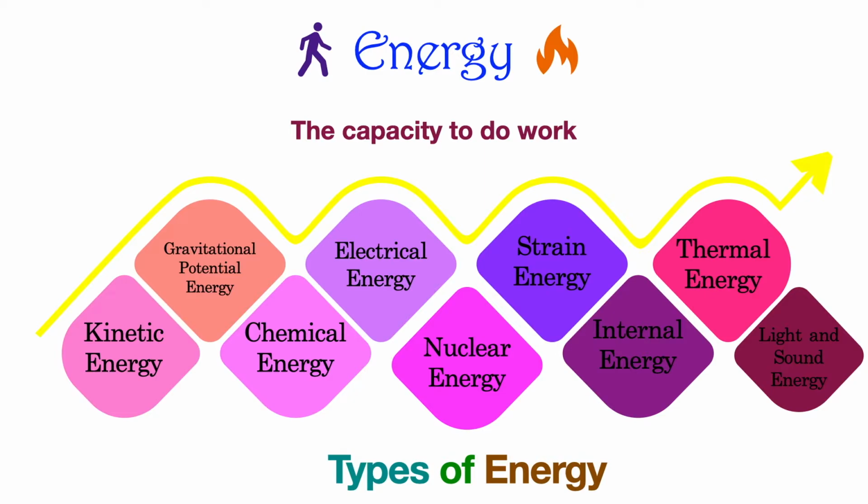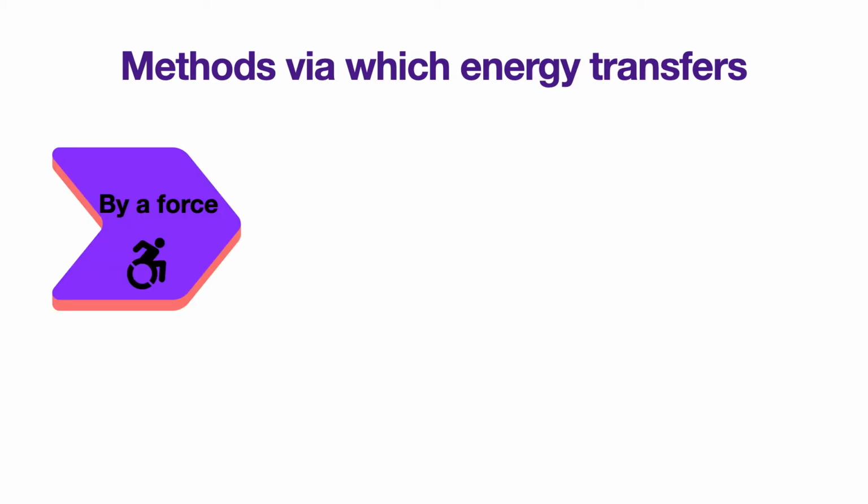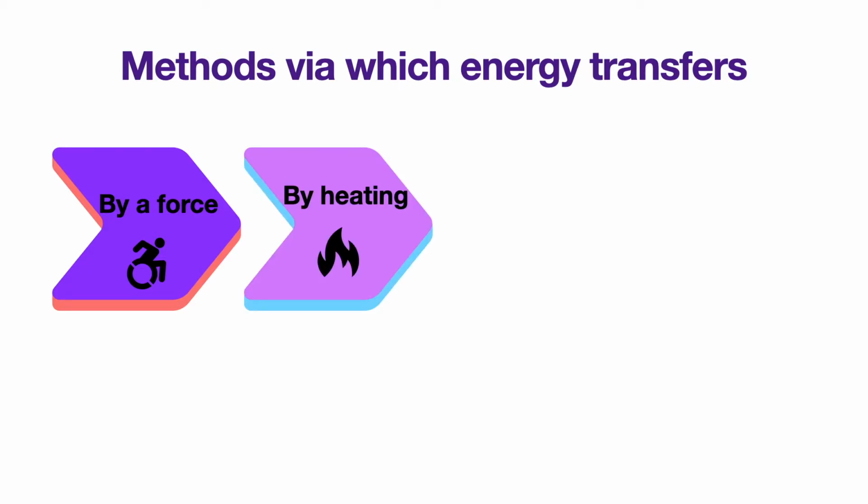Light energy is the energy emitted in the form of visible radiation, and sound energy is the energy being transferred in the form of sound waves. There are also many methods by which energy transfers, like by a force. When we lift an object, energy is being transferred. When we heat an object, the energy of the object travels throughout the surroundings.